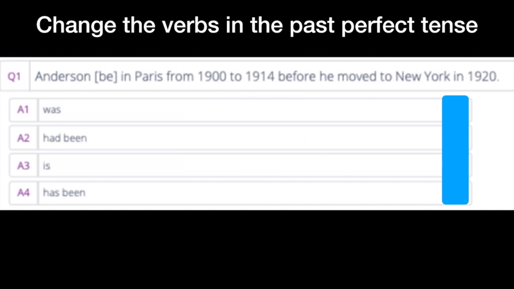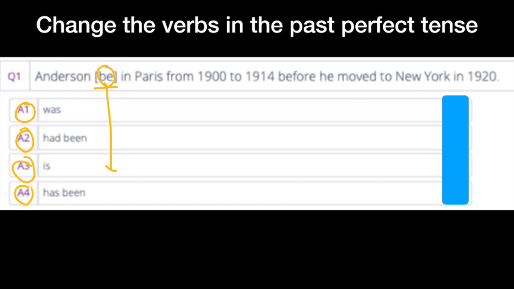Anderson (be) in Paris from 1900s to 1914 before he moved to New York in 1920. So we need to change the verb in brackets into past perfect tense. We have four selective answers: was, had been, is, has been.